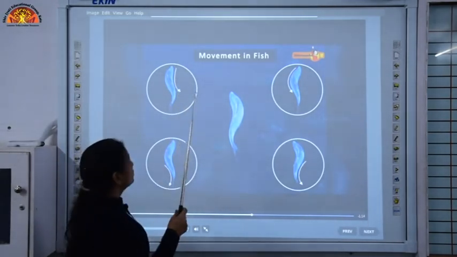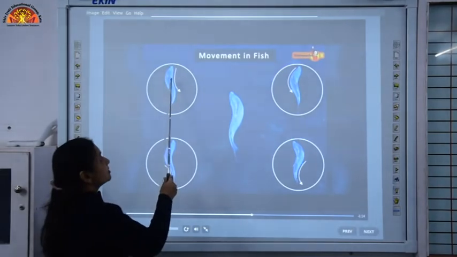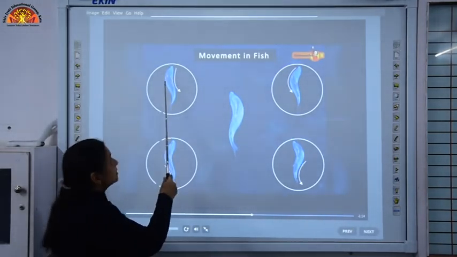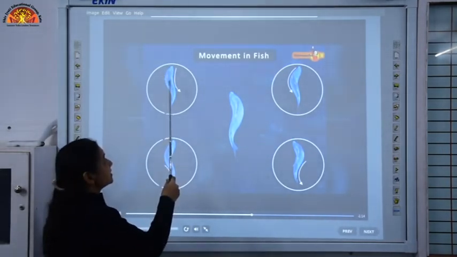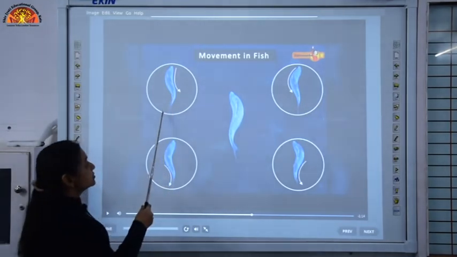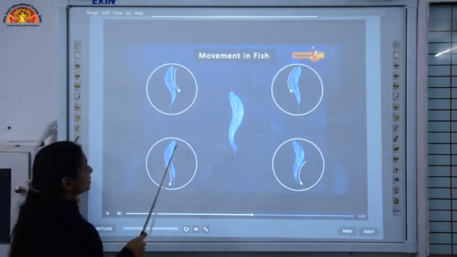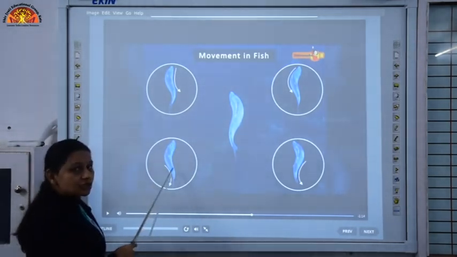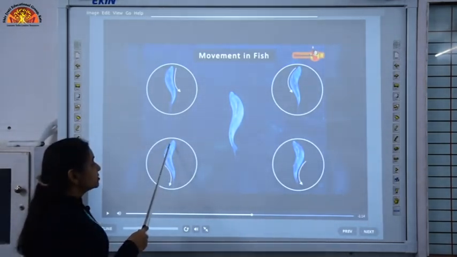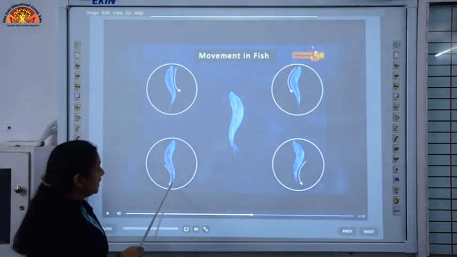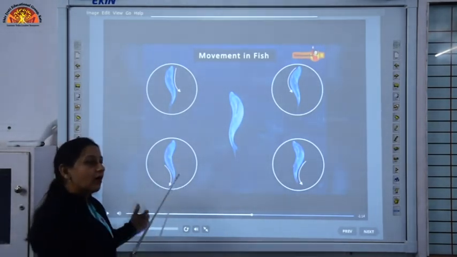When the fish moves, the front part of the body curves to one end and the tail curves to the opposite end. You can see, children, that the front part of the body is curving to one end and the tail is curved to the opposite end.